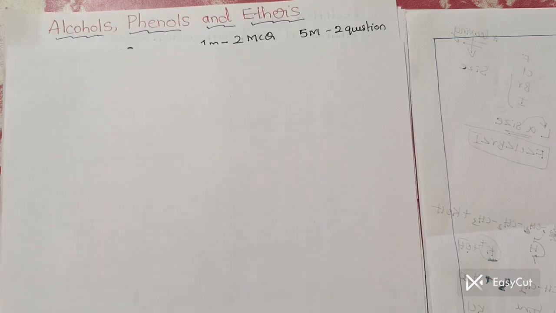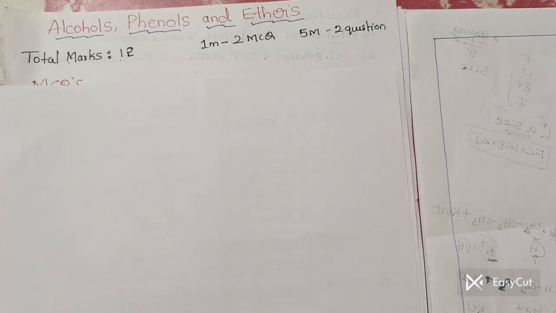phenols and ethers. This alcohols, phenols, ethers chapter carries a total of 12 marks. So these 12 marks are distributed like this. You are going to get 2 MCQs as well as 2 5-mark questions. Again this 5 mark is distributed in a 3 plus 2 pattern or a 2 plus 2 plus 1 pattern, like that.